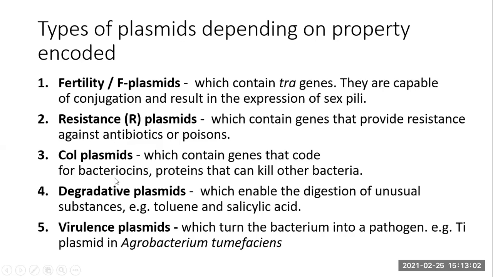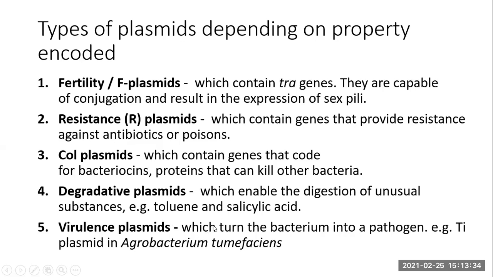Then degradative plasmids are the plasmids which have genes that produce enzymes able to degrade very complex, unusual substances like toluene and salicylic acid. Such degradative plasmids are present in the Pseudomonas organism, and Pseudomonas is capable of degrading a variety of complex recalcitrant matter.